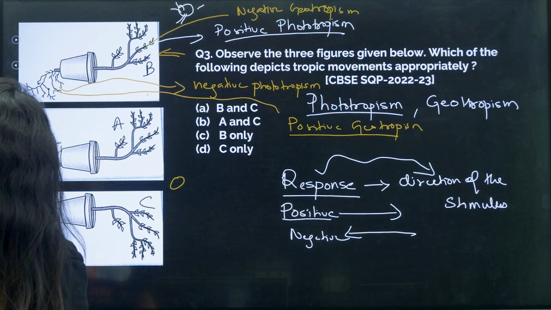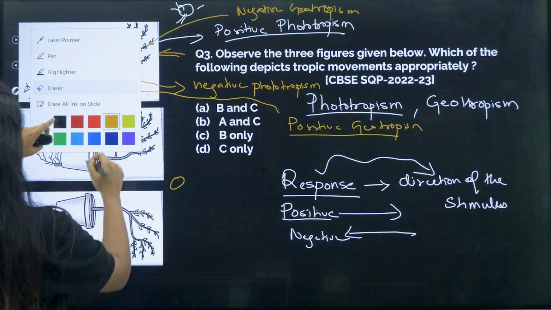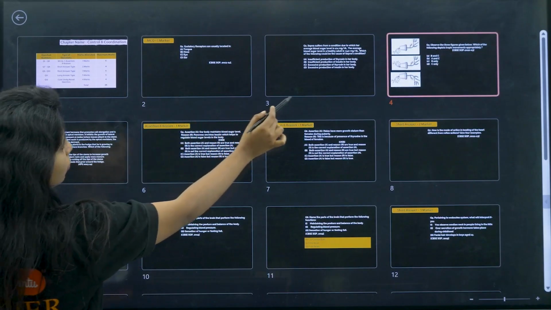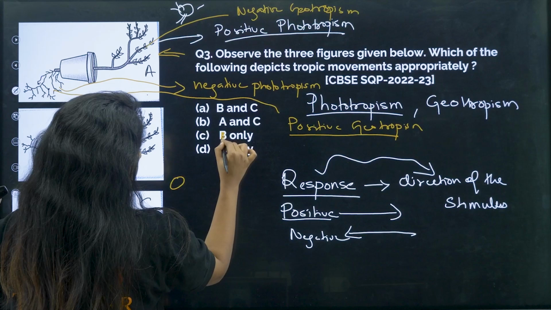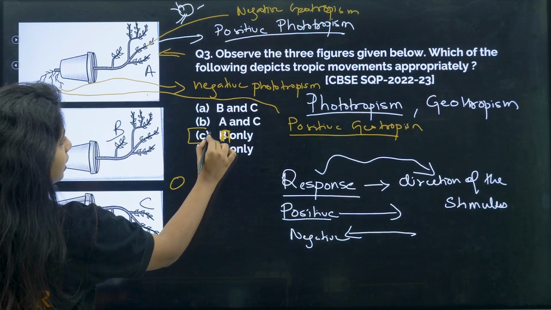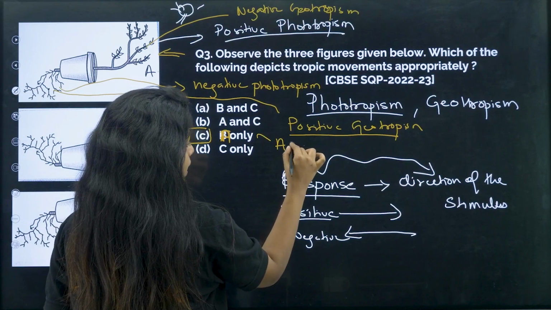Or probably, let's not do this. Let me not confuse you. Let it be A, B and C. I'll just change the option. This is A only. So what is the answer, children? It will be just A, nothing else. This is the answer. Okay, A only.